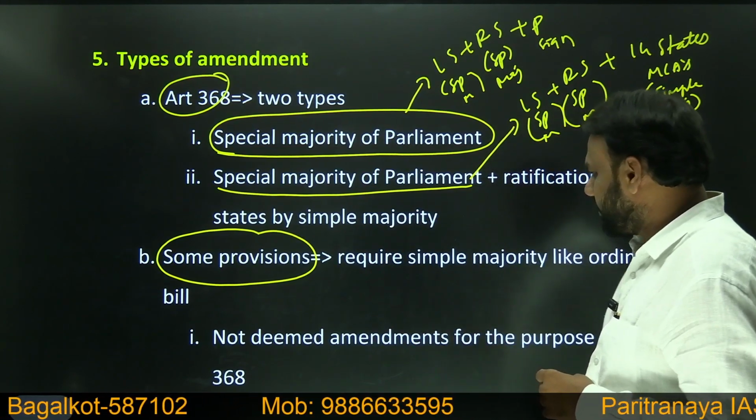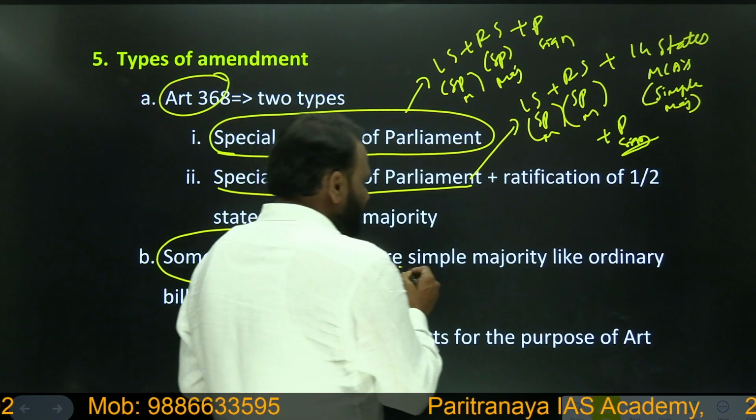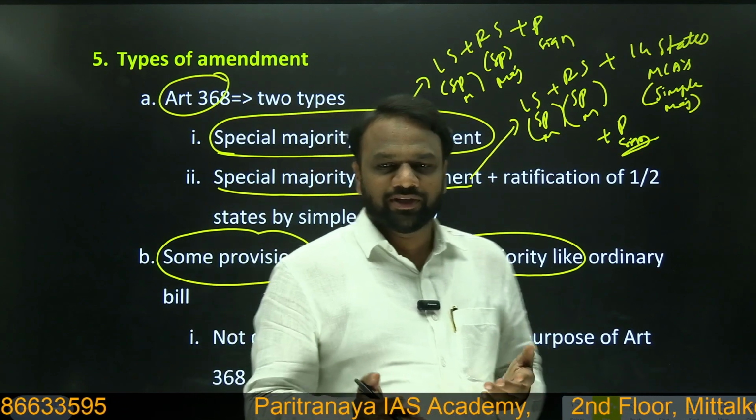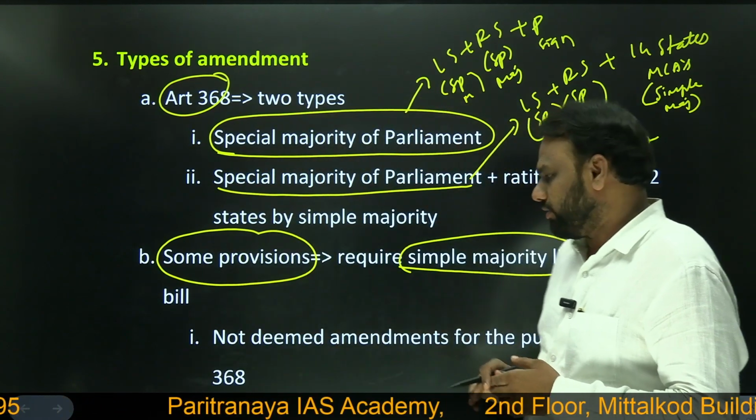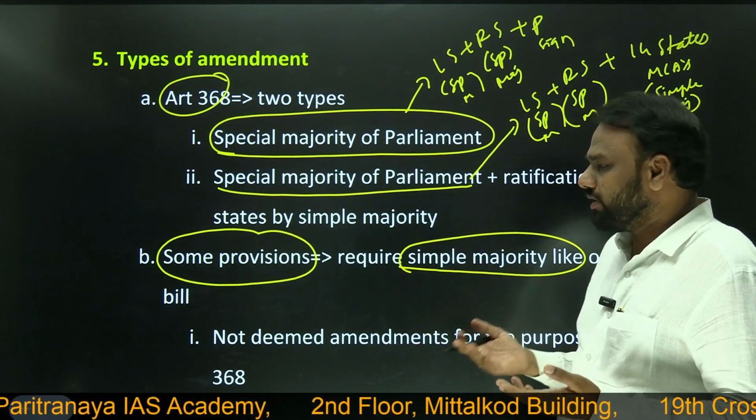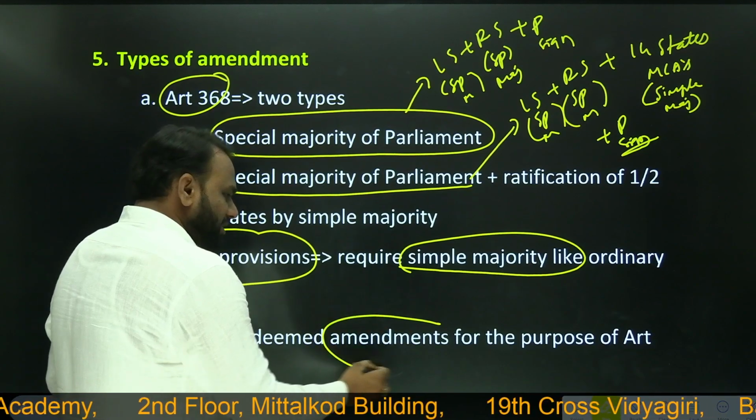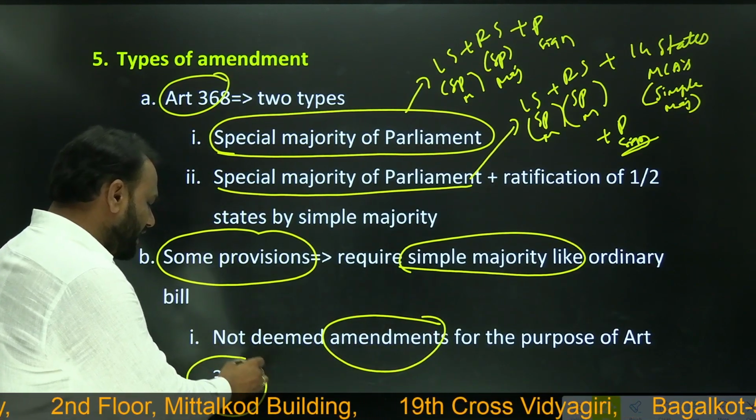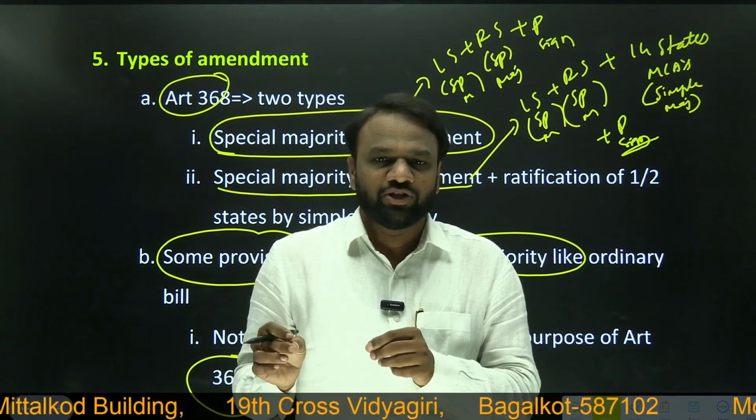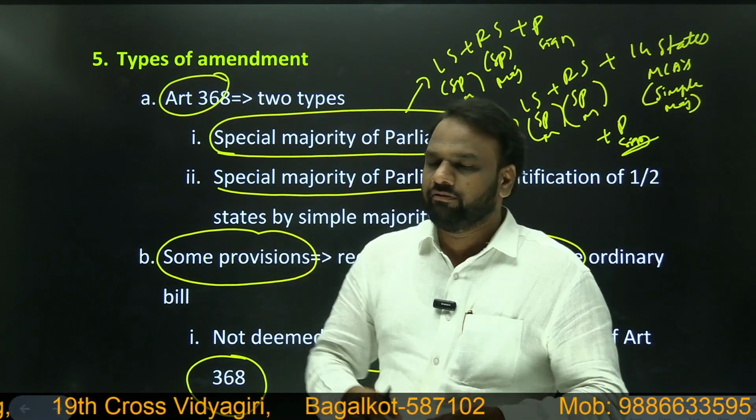Next, some provisions. There are a few other provisions in the constitution which do not require special majority. They just require simple majority, like an ordinary bill. Which are those provisions? Again, we shall have a look at those provisions later on. When we make changes to them, such amendments are not considered amendments under article number 368. It means whenever we change some part of the constitution with simple majority, such amendments are not called amendments under article number 368. Very important point to remember.